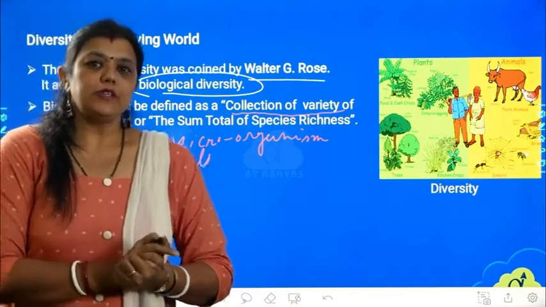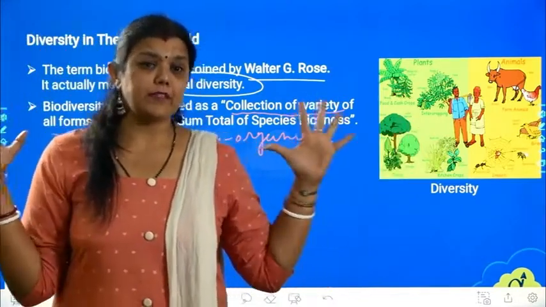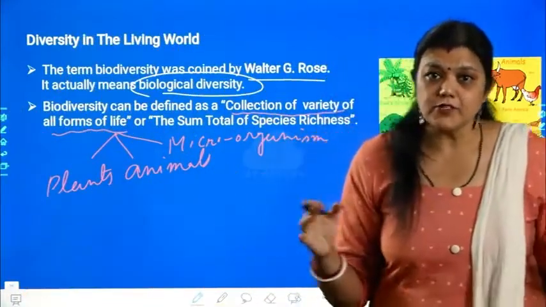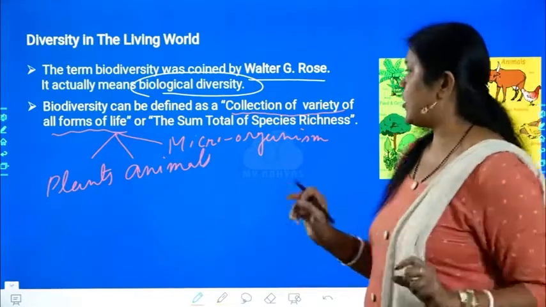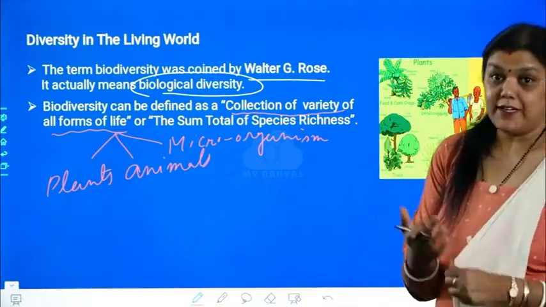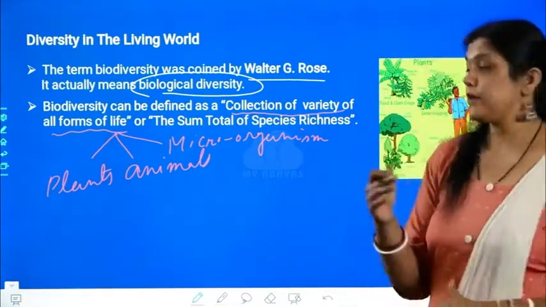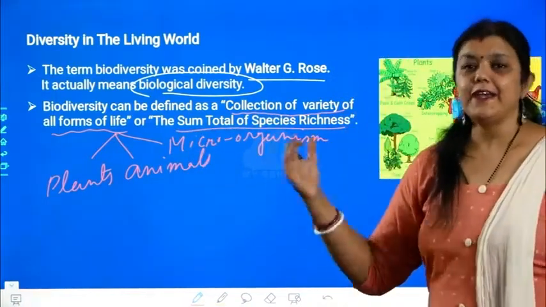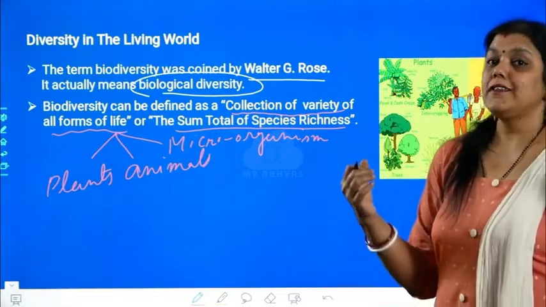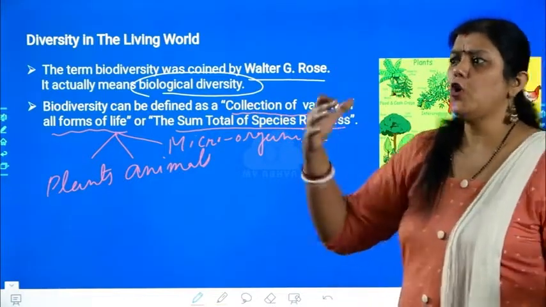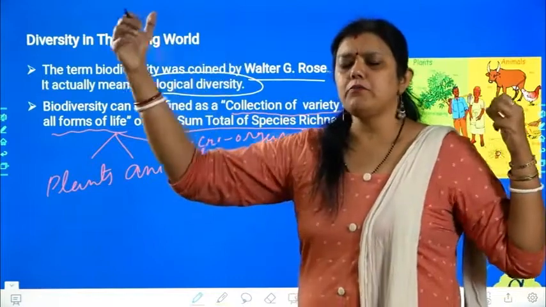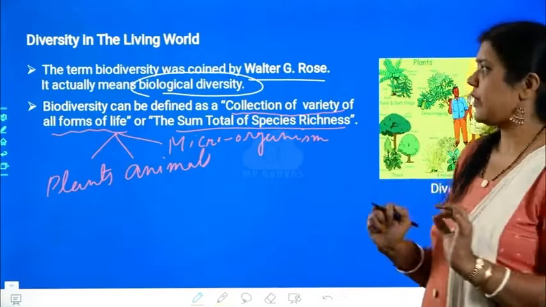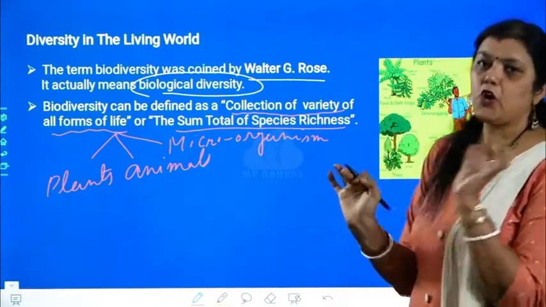Now, as I told you, it is a huge one. In biodiversity, there are so many things which are not yet discovered also. I'll give you an exact number on this also. The term biodiversity can also be referred to as the sum total of species richness. Altogether it is called species richness. Richness means the numbers, the big huge numbers, that is called species richness. Okay, so the term biodiversity was coined by Walter G.